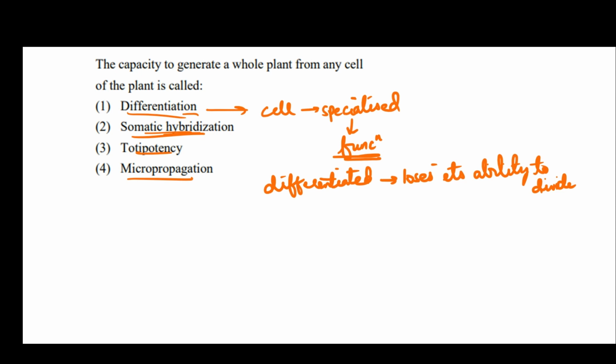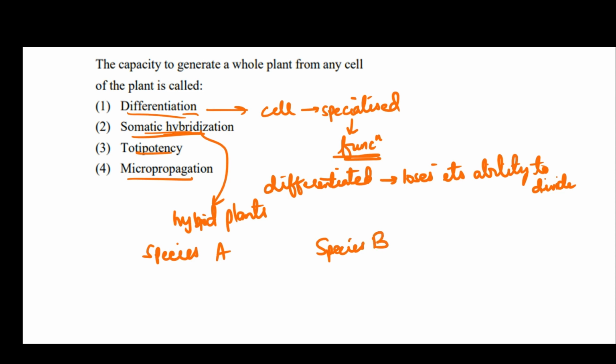Somatic hybridization. In case of somatic hybridization, as the name suggests, we are very interested to generate hybrid plants. So what we actually do is we take two species, species A, species B, any two species, then we take the protoplast of these species. What is a protoplast? Cell without cell wall is called protoplast.